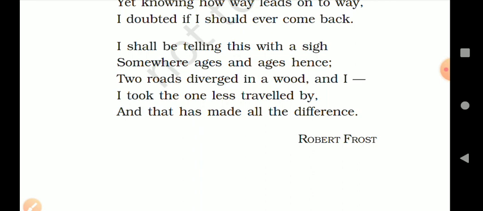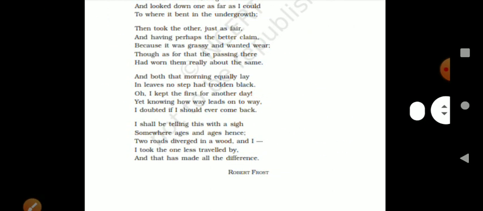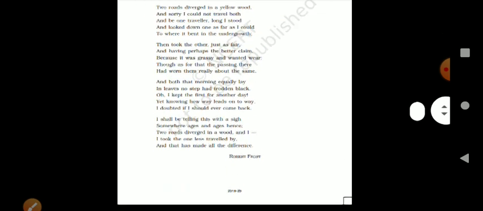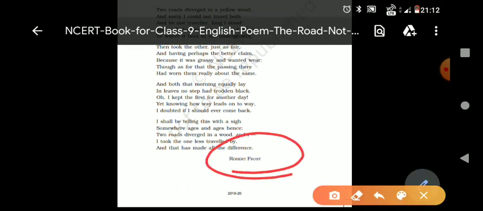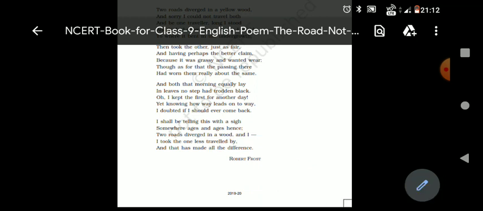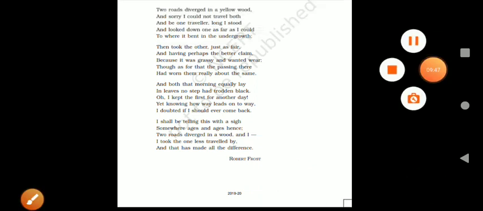This is a very strong message for all the students, that you should be wise and careful while making choices out of the options that you have in your life, because your future depends on the choices that you make today. This was the poetry, I can say. And always keep in mind this name, Robert Frost, The Road Not Taken. Thank you everyone.